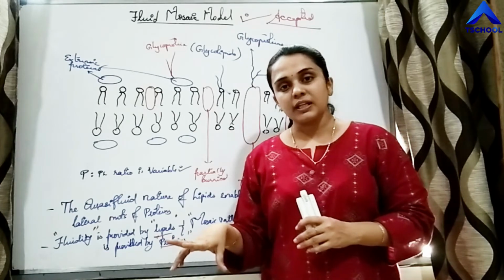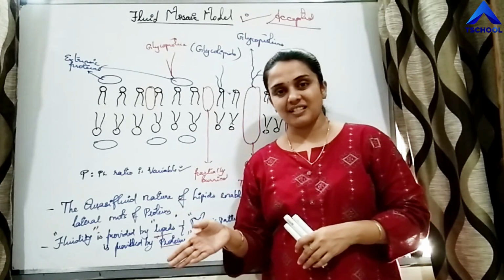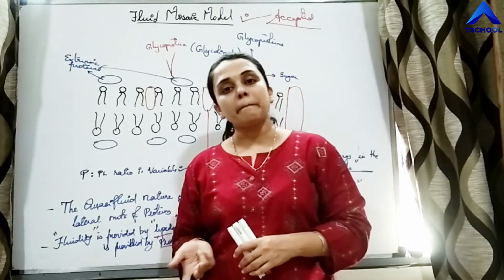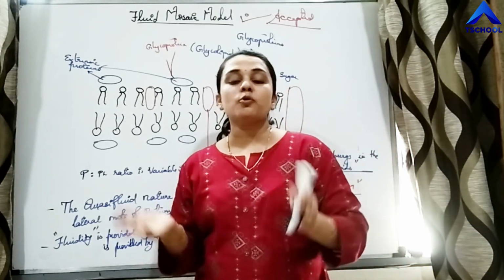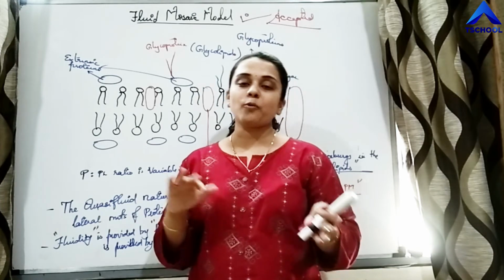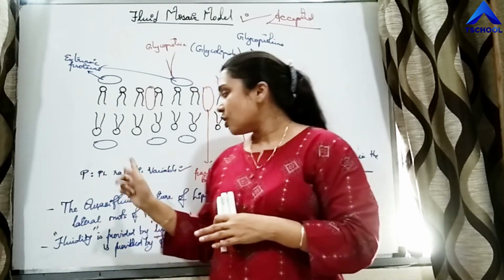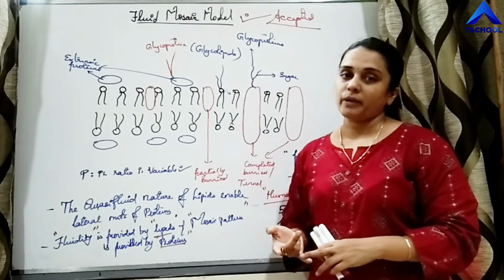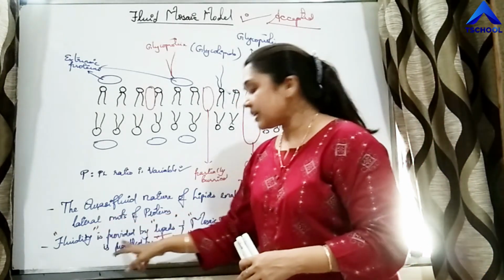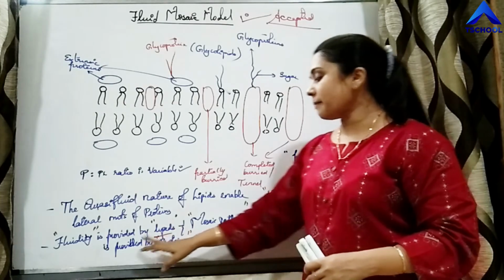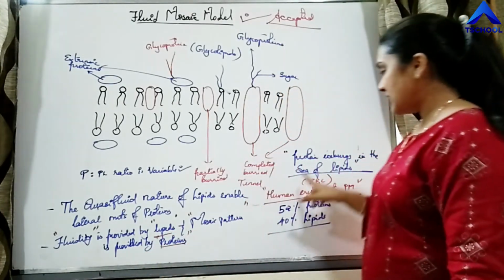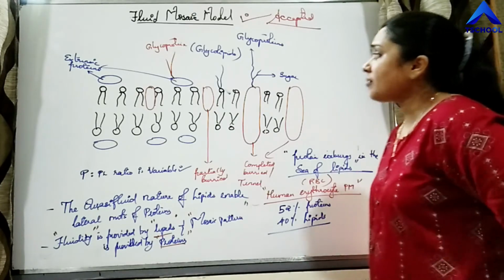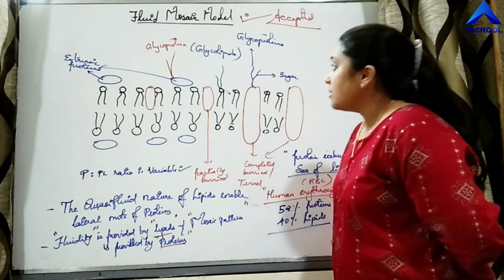Two types of proteins, intrinsic and extrinsic. Intrinsic, again two types, partially buried and completely buried. Two types of movements of lipids, flip-flop movement and transition movement. Quasi-fluid nature is of lipids. It enables lateral movements of your proteins. Fluidity is provided by lipids. Mosaic pattern is provided by proteins. So it is similar to the protein icebergs in the sea of the lipids.